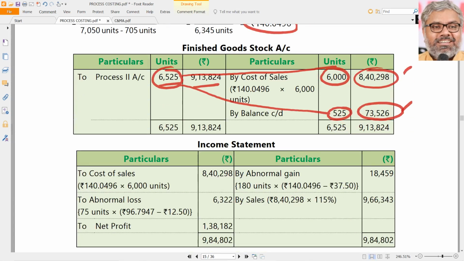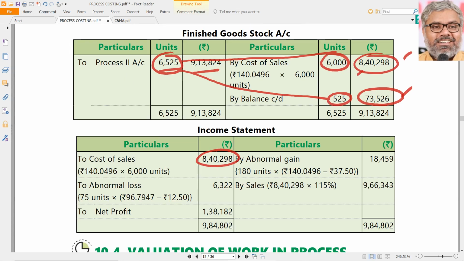Now you can prepare a cost sheet also, or otherwise, whichever way. The P&L account, you call it the income statement. Let us say P&L account. If we prepare the P&L account, naturally cost of sales will be debited to that. So the cost of sales we already have, 840,298, coming from the finished goods stock account. And when we say cost of sales, it is after adjustment of stocks.